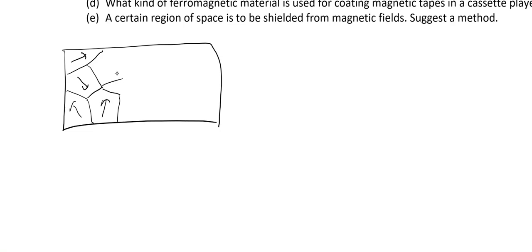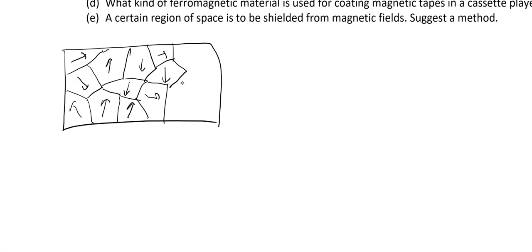But most of the time, as these domains are randomly oriented, the resultant dipole moment, if you consider overall, is not aligned in a particular direction, and hence the resultant magnetization of such a substance is always zero. And if it is not zero, then it is a magnet.